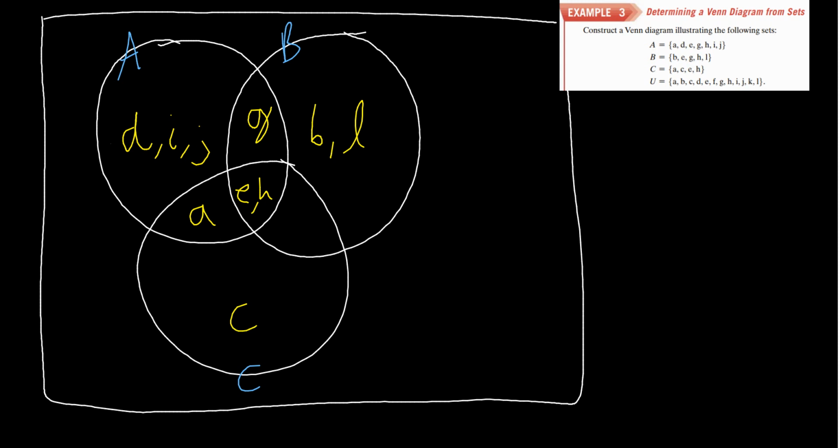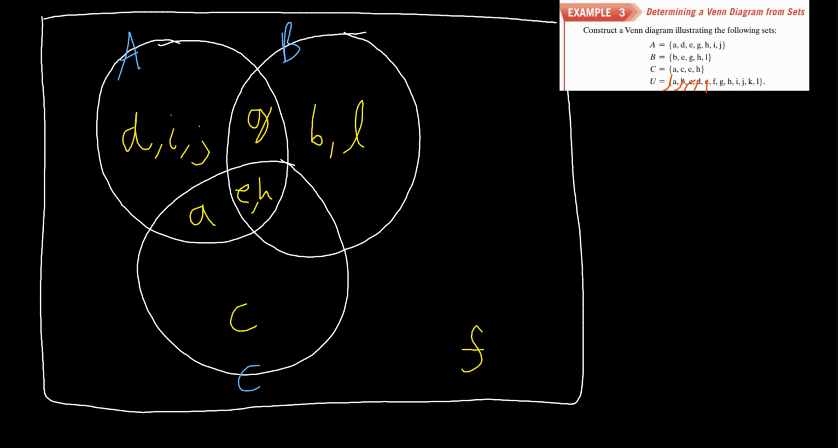Okay. And in my universal set, don't forget the universal set. My universal set had A, B, C, D, E, F, G, H, I, J, K, L. Right? And if I recall, I don't remember saying K and L at all. Well, no, yeah, I did. There's L. Okay. So what is in my universal set that is not in A, B, or C? Well, we don't have to blow it up. We'll just mark it out. So we know that A is in a set, B is in a set, C is in a set. Looks like D is in a set. All right, E is in a set. F, I don't see F. F is not in A, B, or C. So we're going to put F down here.